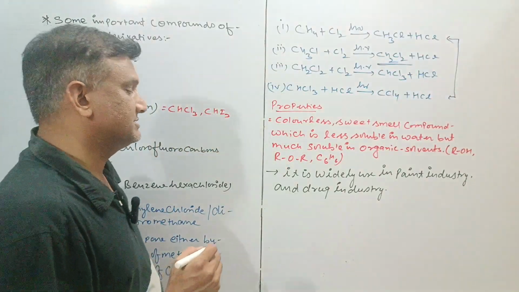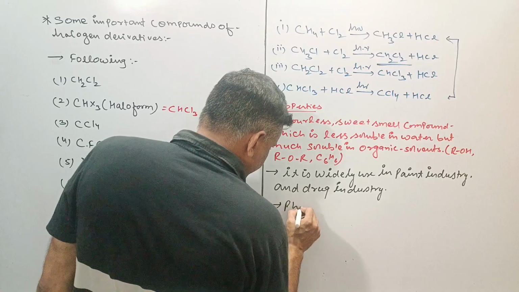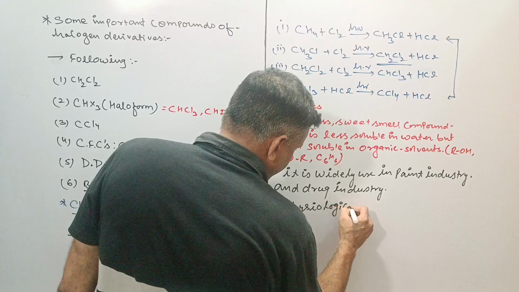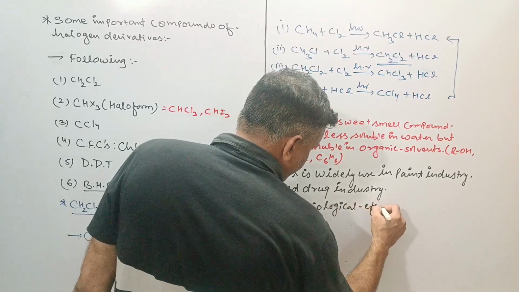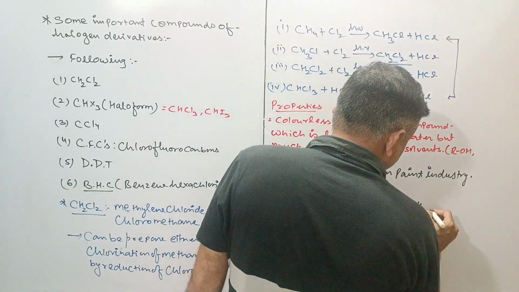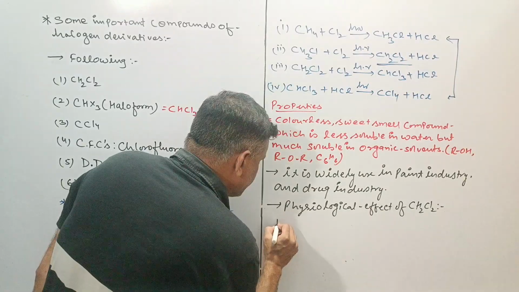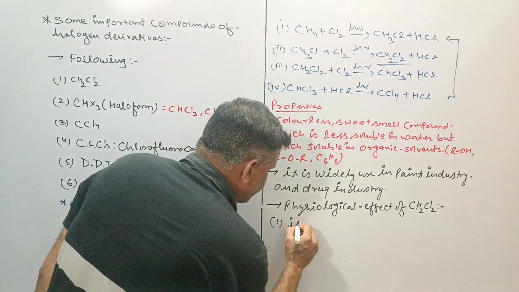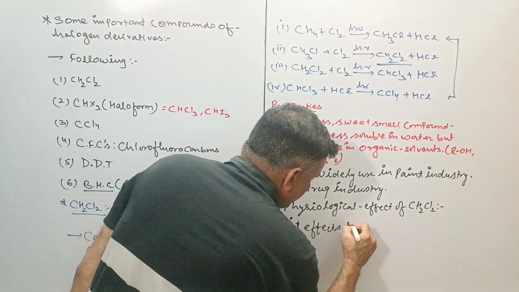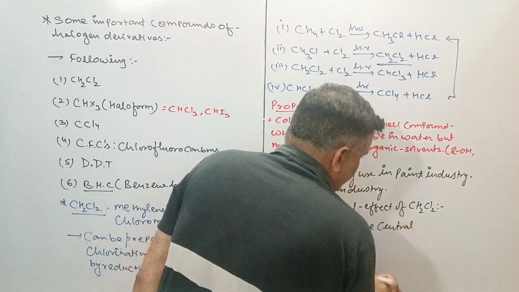If we go with the physiological effect of CH2Cl2, this is very important. First, it affects the central nervous system.